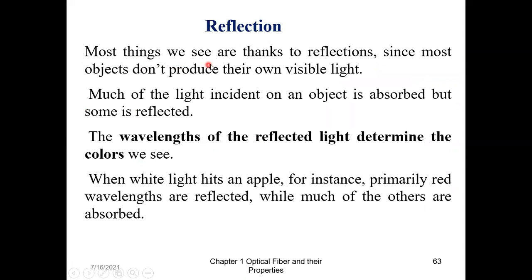So most things that we see, we see thanks to reflection, because most objects don't produce their own visible light. I have taken two such objects, orange and apple. They don't produce their own visible light. So when external light falls on the object, part of the light is absorbed and part of it is reflected. The wavelength of the reflected light determines the color we see. So when white light hits an apple, for instance, primarily red wavelengths are reflected and much of the rest is absorbed. Okay, so this is something which you have already studied, and we started with this reflection only.